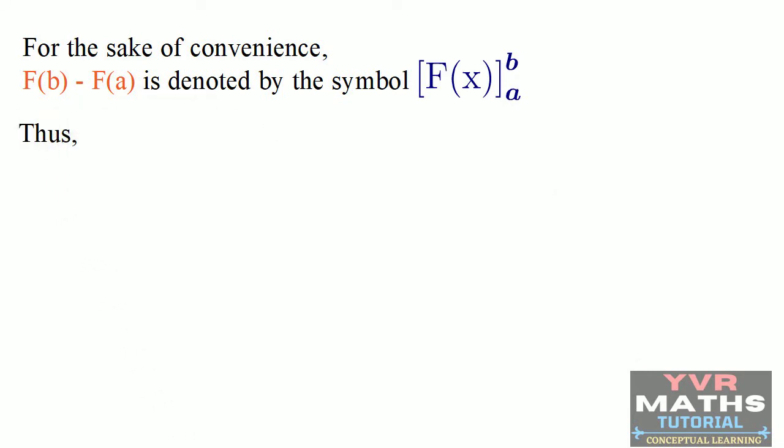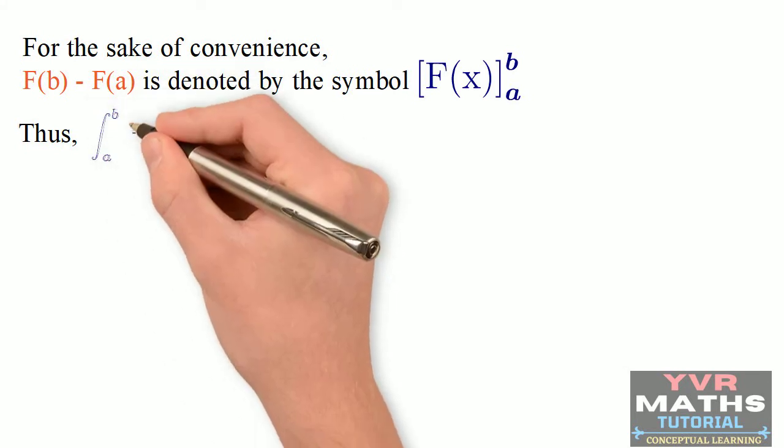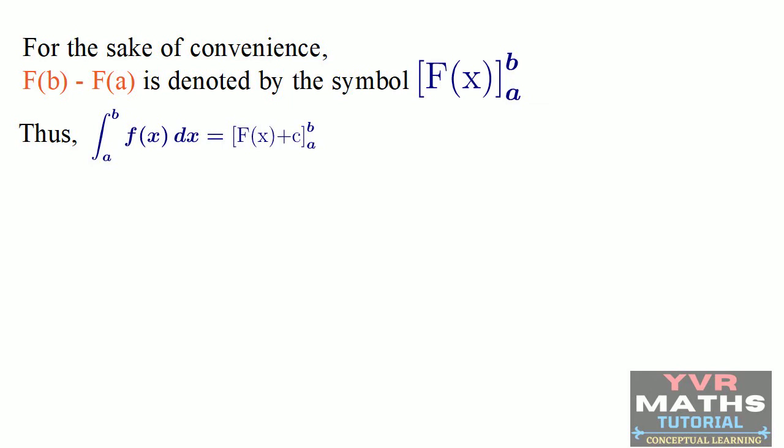So, as per the definition of antiderivative and the fundamental theorem of integral calculus, this can be written as the integral from a to b of f(x) dx is equal to [F(x) plus c] from a to b. Here, F(x) plus c is the antiderivative of f(x).